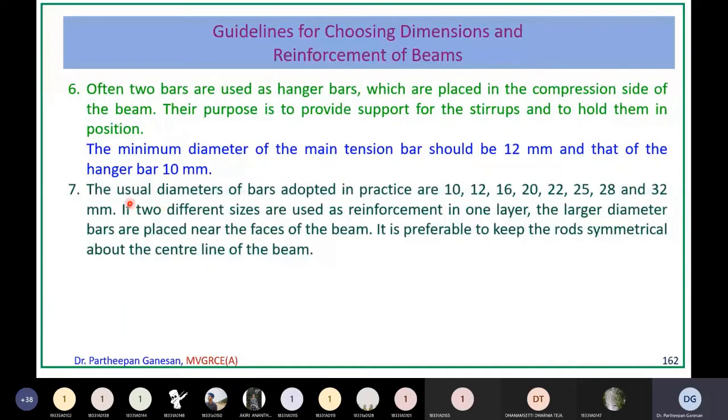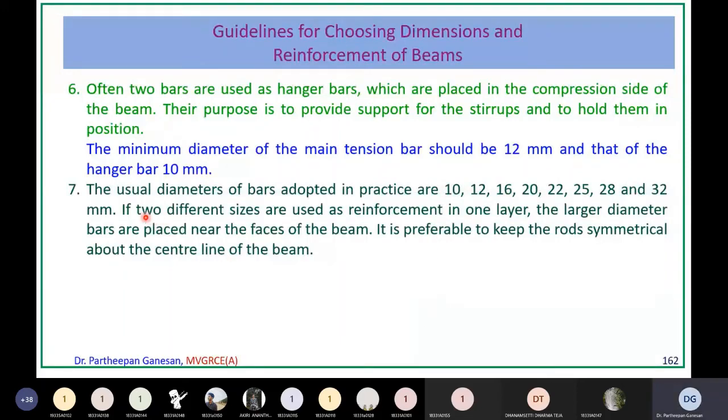Now the usual diameters of the bars adopted in practice are 10 mm diameter for stirrups, 12 mm, 16 mm, 20 mm, 22 mm, 25 mm, 28 mm, 32 mm. These are the diameters of rod that are available in the market. So you cannot have a 13.5, 14.5, 15 like that. You cannot have. These are the diameters of the reinforcement that is available in the market. So you can use only this kind of diameter bars while designing the structure.